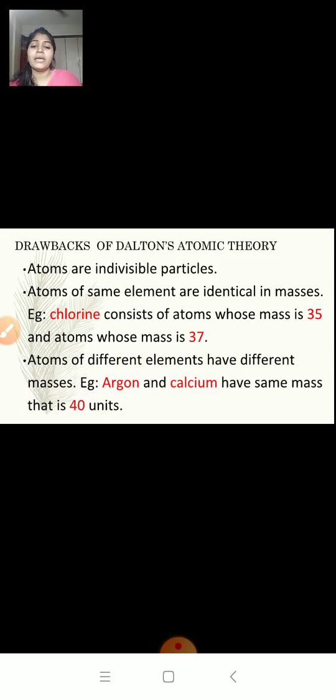The third point, atoms of different elements have different masses. So Dalton said that different elements will have different masses. But even that was proved to be wrong. Example, argon and calcium. They both are different elements, but they have the same mass, that is 40 units. So because of these points, Dalton's atomic theory was a failure. I hope you have understood what Dalton's atomic theory is.